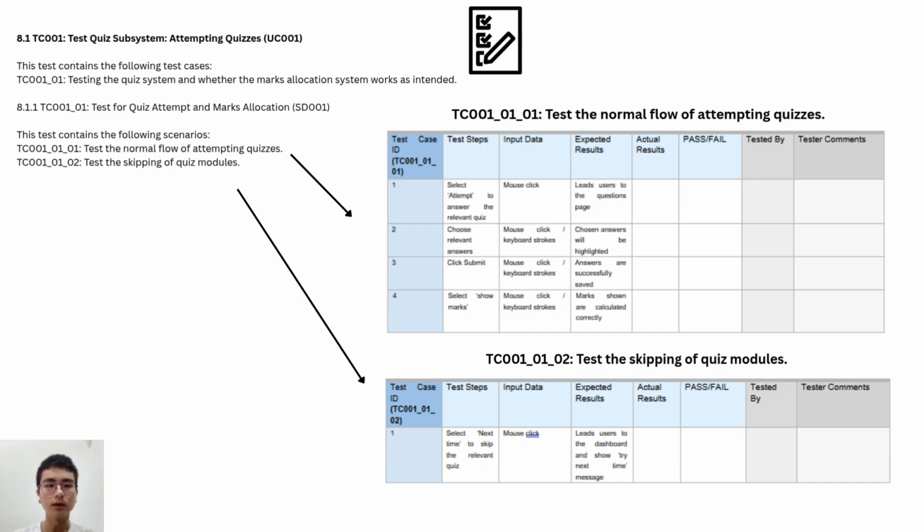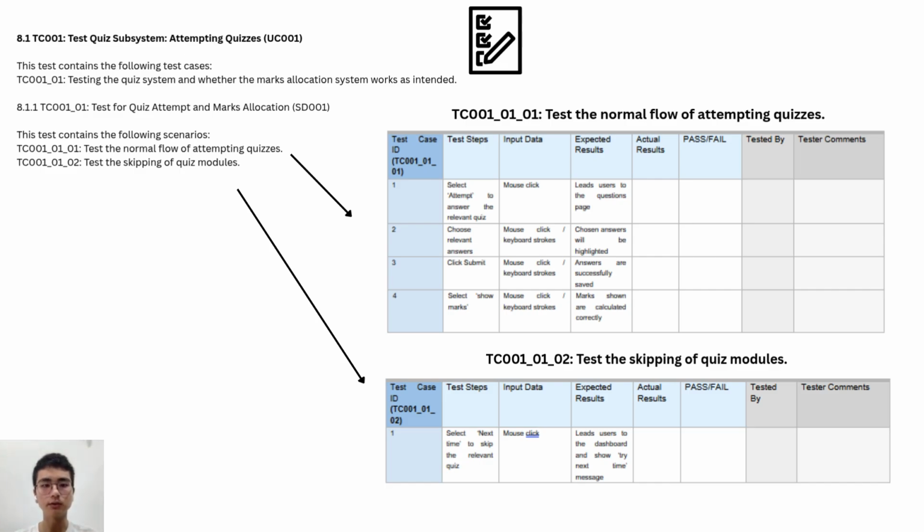In the normal flow, the testing steps are as follows. The tester will select the attempt option to answer the relevant quiz. Then, he will choose the relevant answers before submitting, and finally, the user will choose to show the marks. Each expected result is as shown in the column in the table.